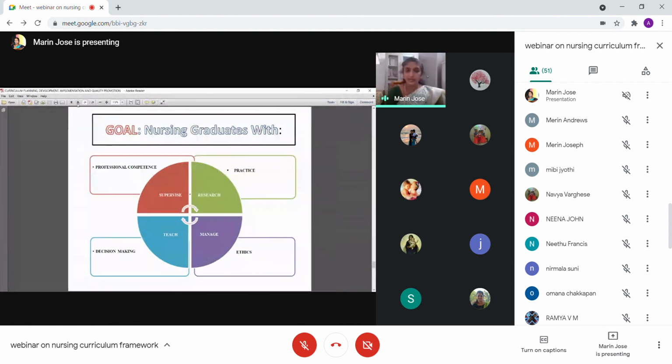Actually, this is not a model in itself, but it is based on the 4 pillars of UNESCO. UNESCO's 4 pillars of education are learning to know, learning to do, learning to be, and learning to live together.